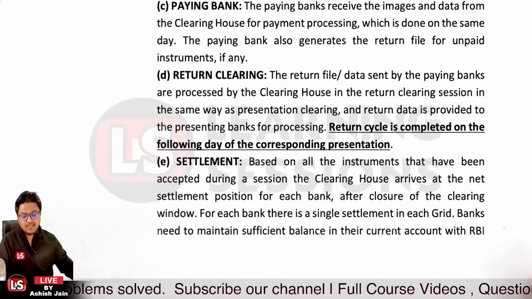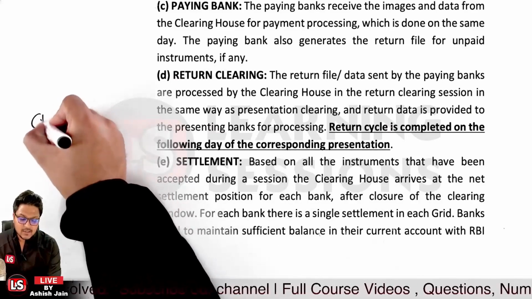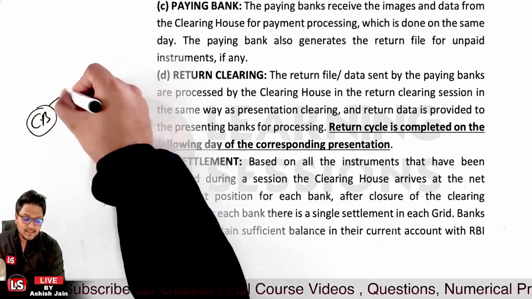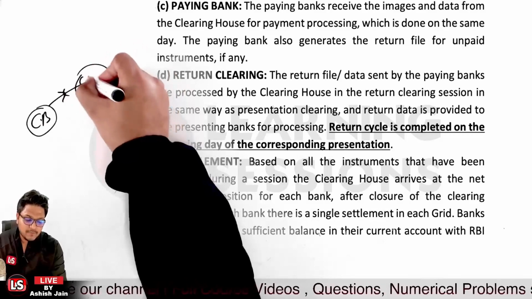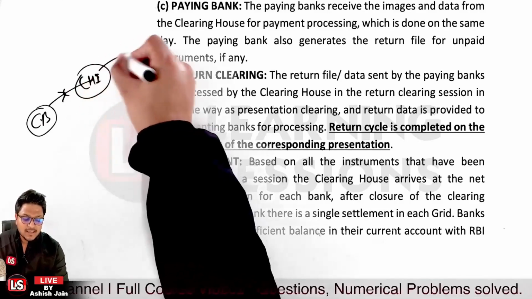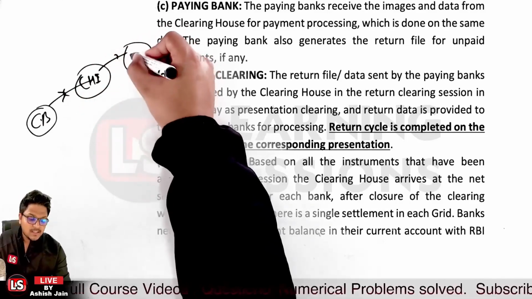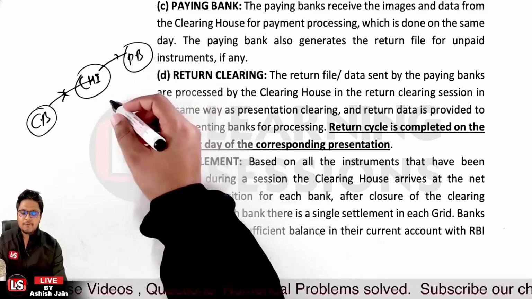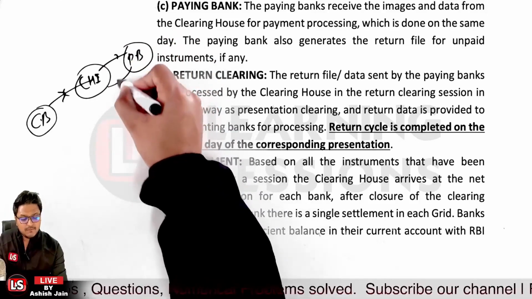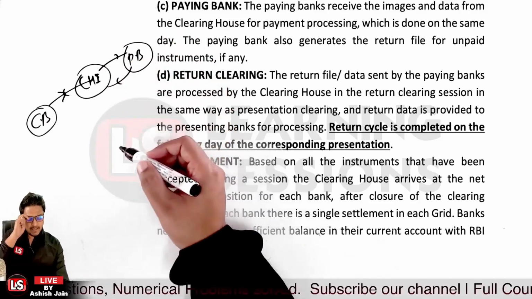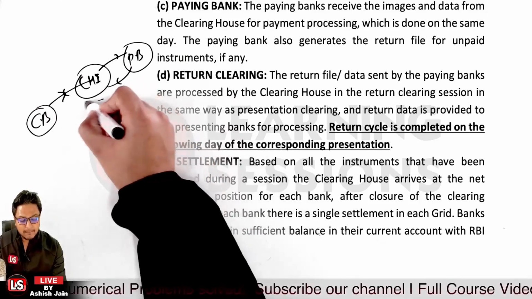So banks need to maintain. Let's take the case that there is a collecting bank, and they sent a check for collection, and the data was uploaded to CHI. The data is forwarded to the paying bank, and the return is filed on the next processing day, and the clearing cycle is completed.